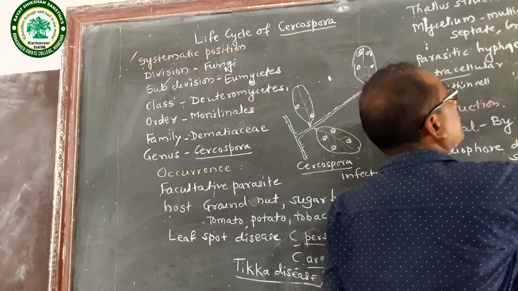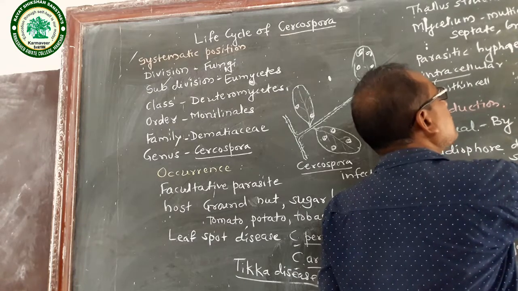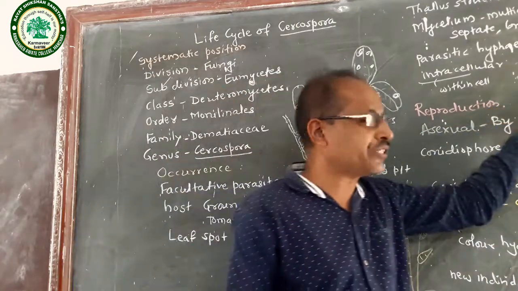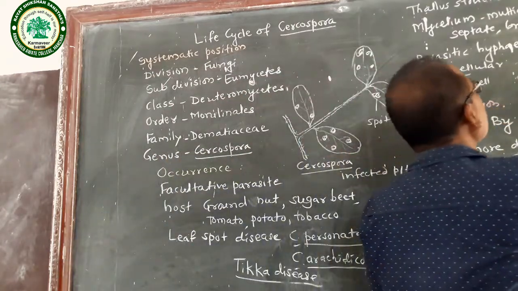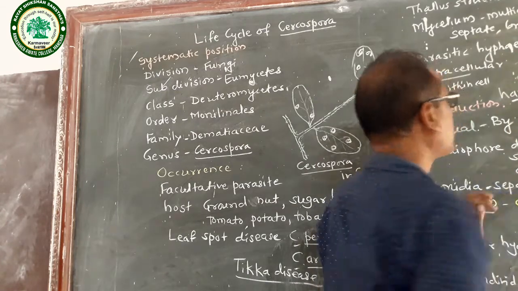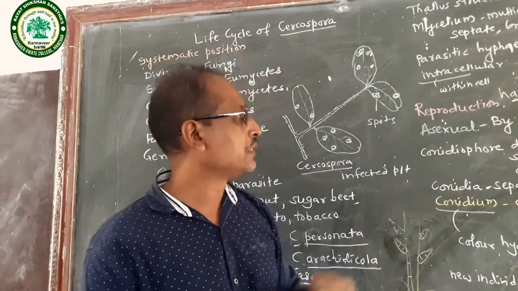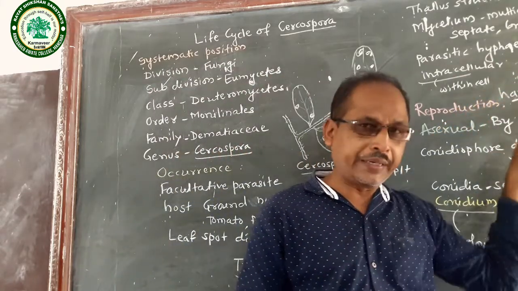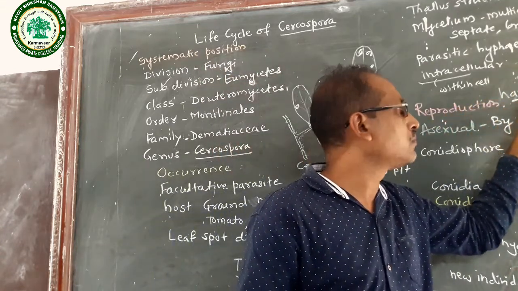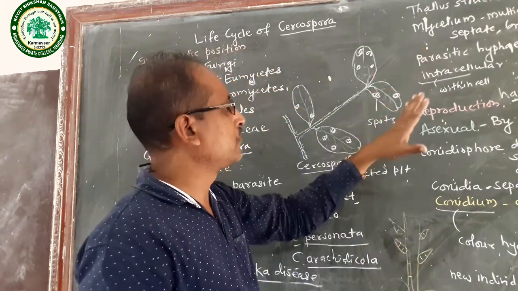This is the host cell. In the host cell, the hypha forms a knob-like structure. That knob-like structure is called a haustorium. The haustorium is a food-sucking organ. It sucks the ready-made food material. So the haustorium is called a food-sucking organ. This is the thallus structure.